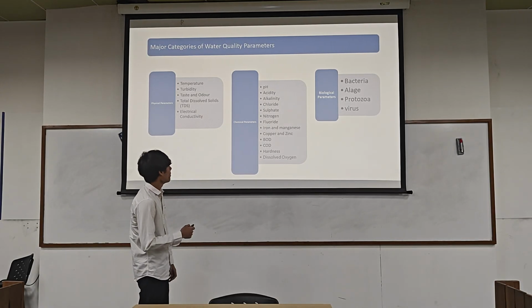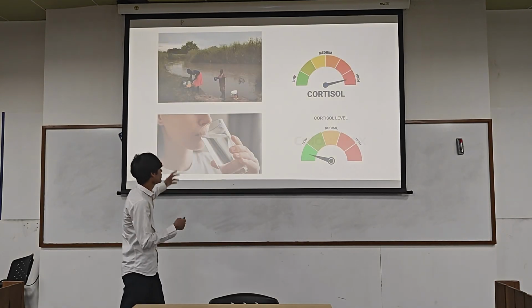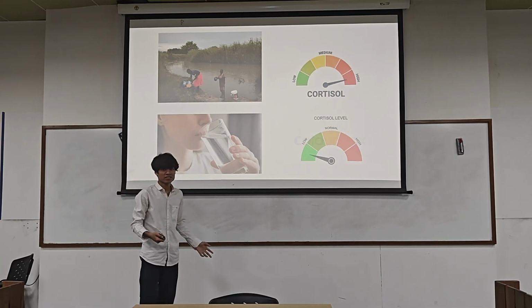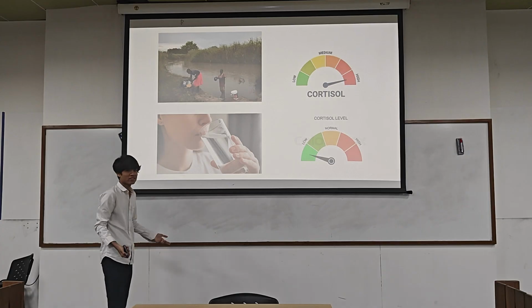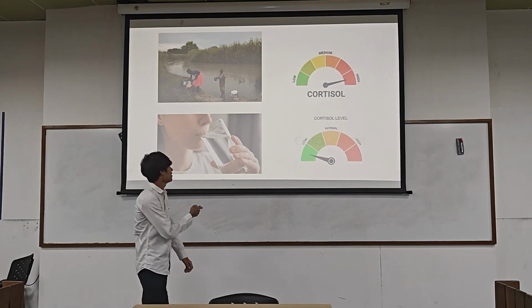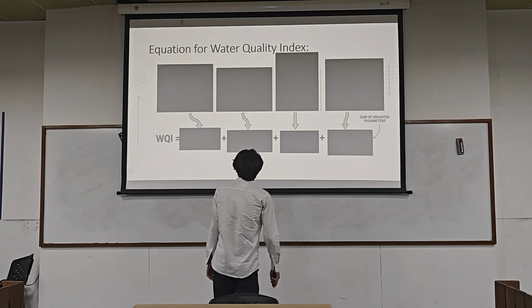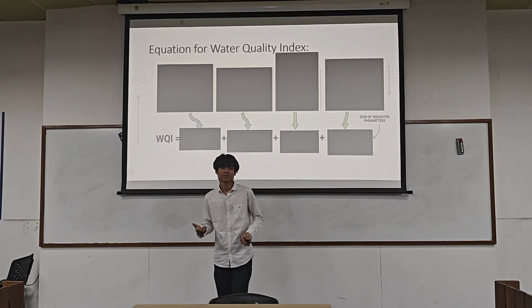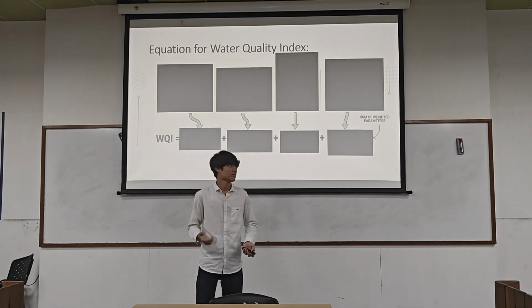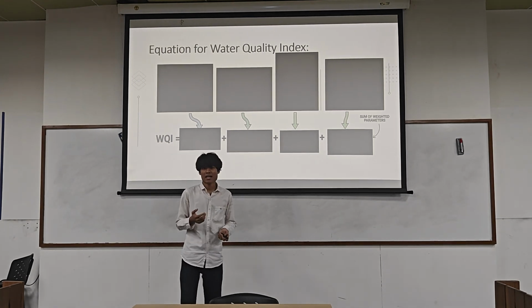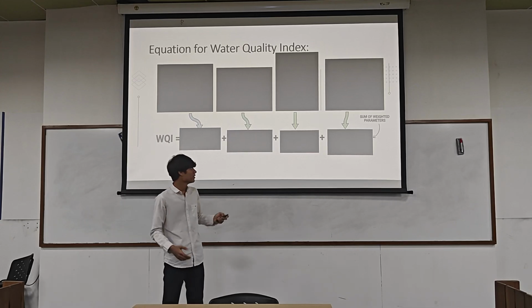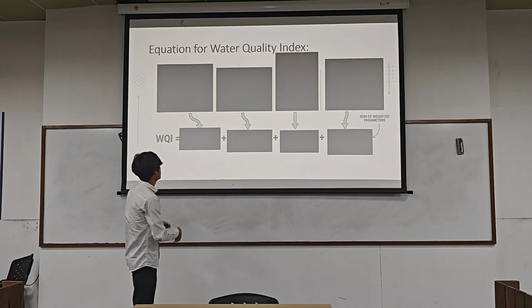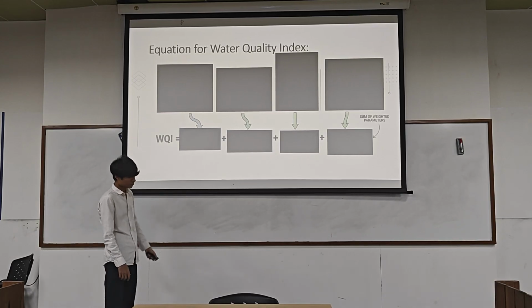The main idea of this is visualization. This is poor quality of water, and this is obviously excellent quality of water. The main idea is: first we select our required parameters for quality rating, and for their importance we give them some weights, and simply sum them to get the WQI.